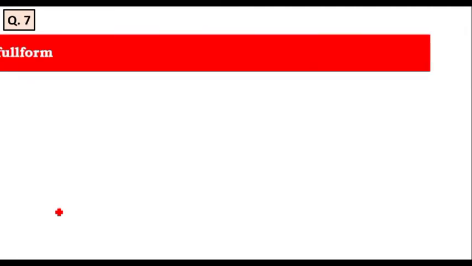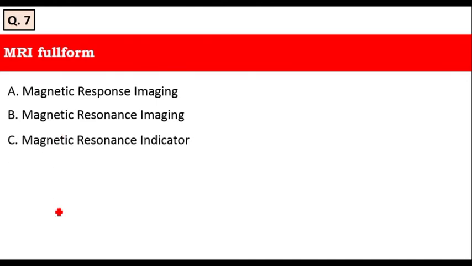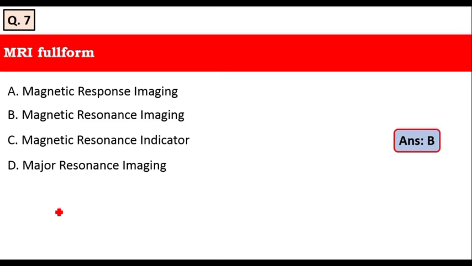The next question is MRI full form. He is asking the full form of MRI. The first option A is magnetic response imaging, B is magnetic resonance imaging, C is magnetic resonance indicator, D is major resonance imaging. Yes, it is magnetic resonance imaging. Option B is the right answer.